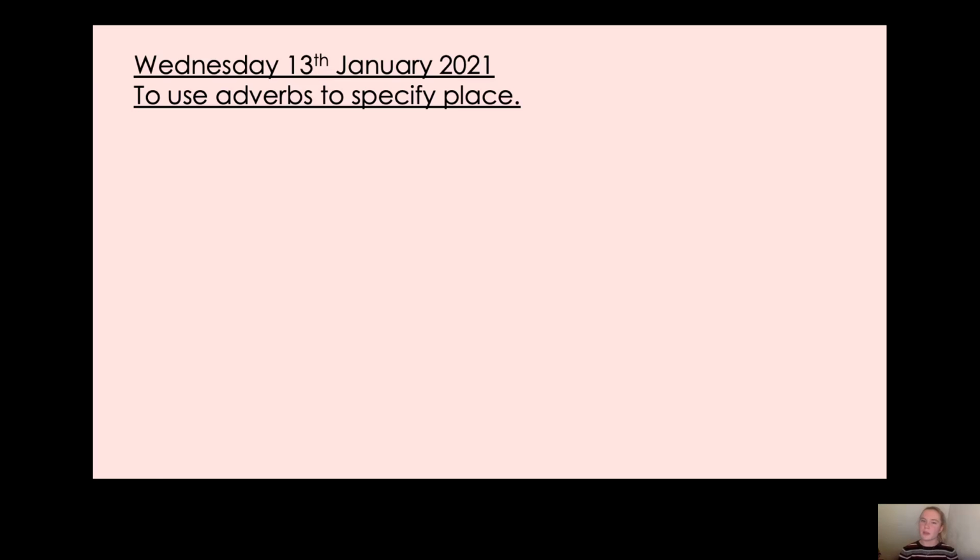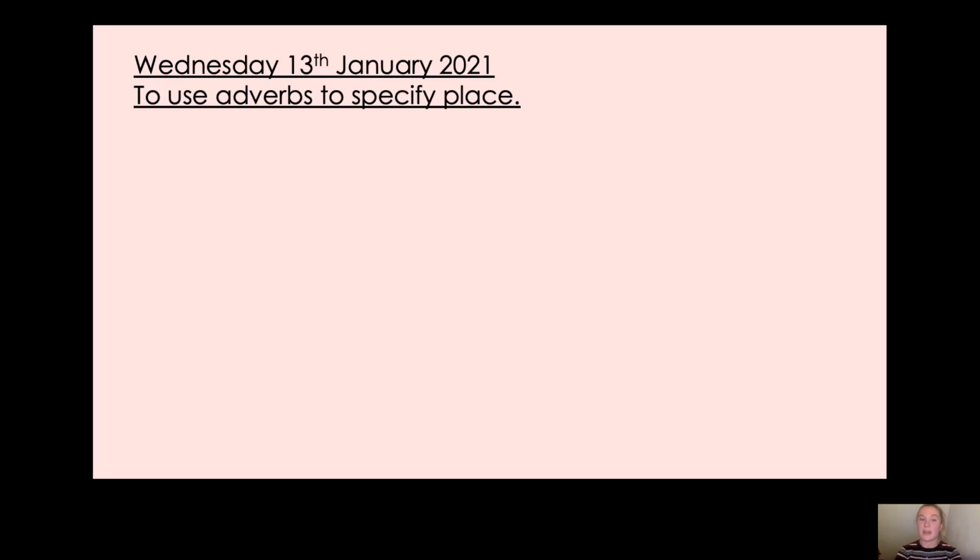But before we do that, can you remember what an adverb of manner is? Yes, that's right. An adverb of manner tells us how the verb is done. So you could walk gracefully, slowly, quickly, aimlessly or leisurely. Those are all adverbs of manner. They tell you how the verb is done. Now, we've also done adverbs of time before. Do you remember what an adverb of time was? Yes, that's right. An adverb of time tells us when something happens.